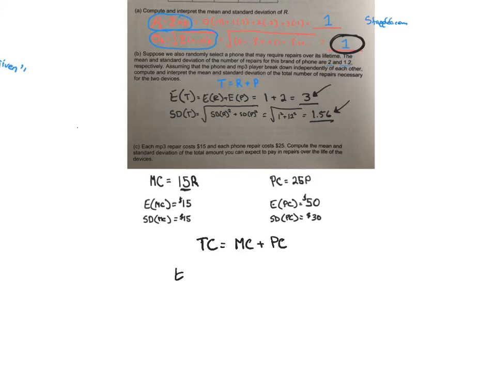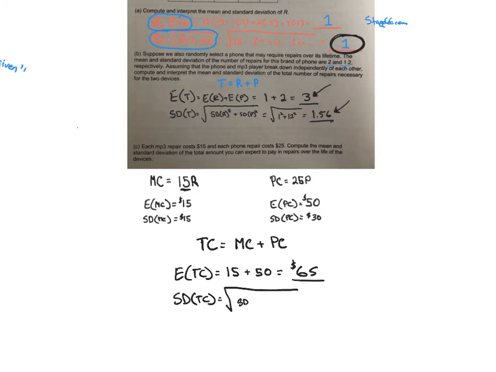Okay, well, the expected total cost is going to be pretty easy because we just add the expected cost of each of those together. And we have an expected total cost of $65. Standard deviation of the total cost is equal to, whoops, we got to do our formula again.